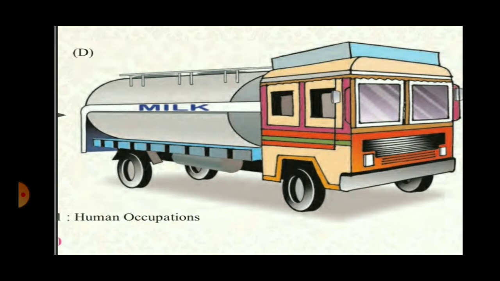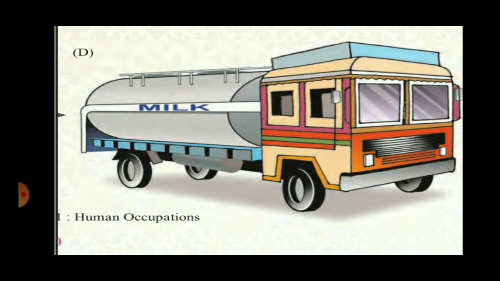You know students, when you bring milk to your home and you have to keep it for some time, you have to boil the milk at regular intervals, or store it in the refrigerator. But then you cannot store it for a longer time. So when this milk is transported, you have to see that the milk does not get spoiled. So this special container has some sort of refrigeration arrangement to keep the milk cool. So during the transportation, the milk does not become spoiled.